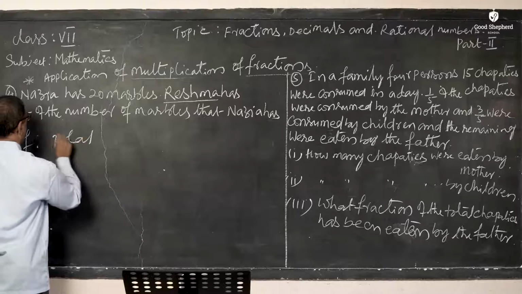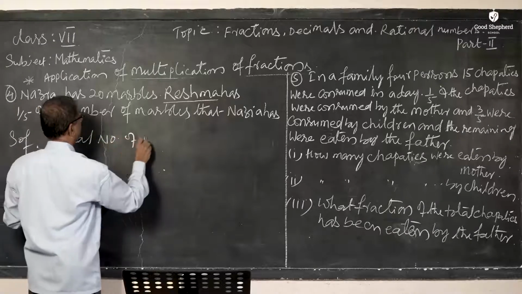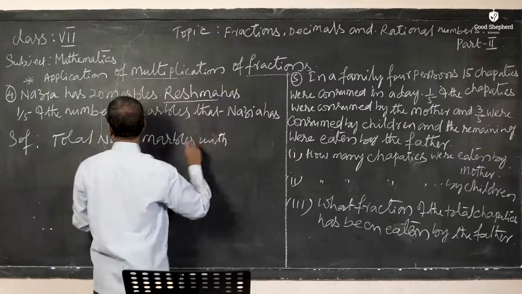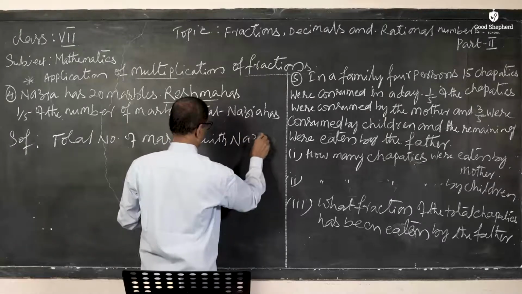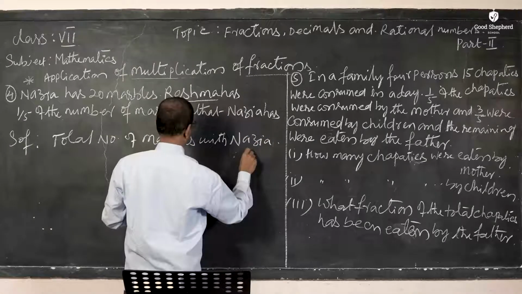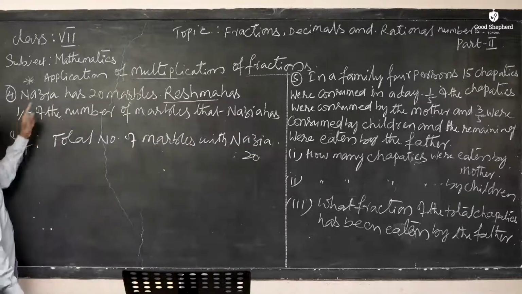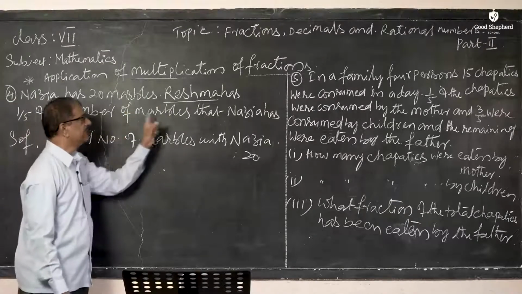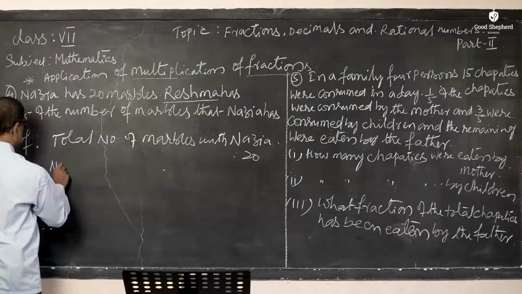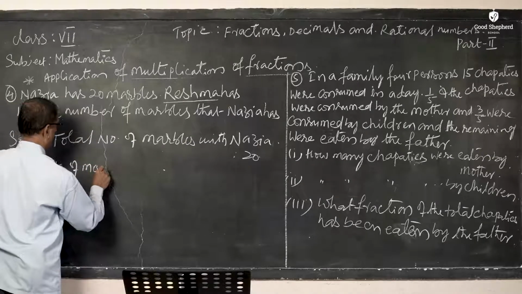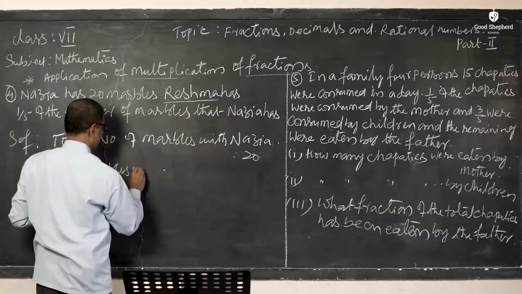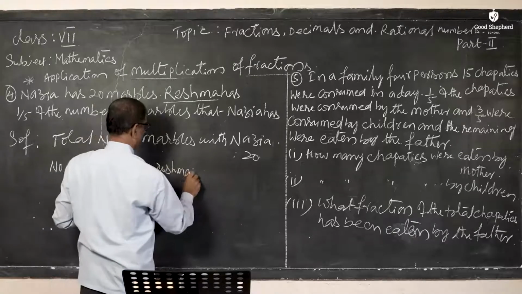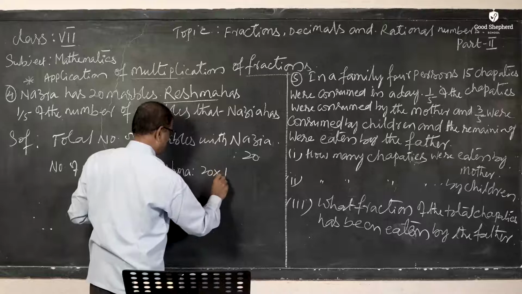Total number of marbles with Nazia is how many? There are 20 marbles. They said Nazia has 20 marbles. Reshma has 1/5 of the marbles of Nazia. So the number of marbles with Reshma is 20 into 1/5 of that.